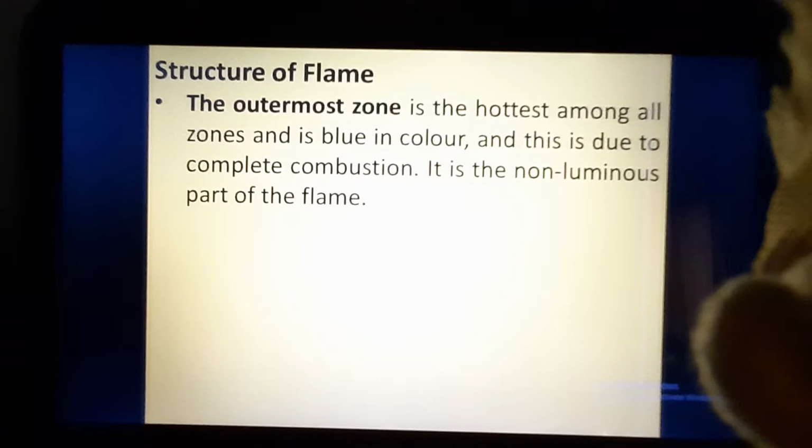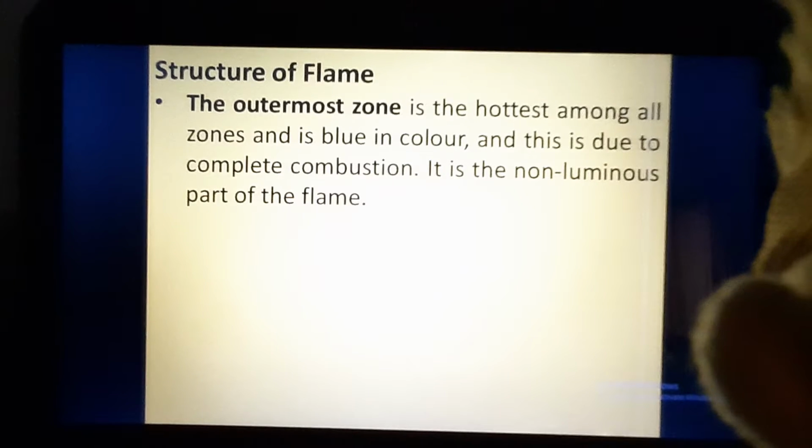The outermost zone is the hottest among all the zones and is blue in color, and this is due to complete combustion. It is the non-luminous part of the flame. Whenever there is complete combustion, if you remember, we studied types of combustion in our previous lecture, the combustible substance is completely reacting with oxygen, and oxygen is present in ample amount. Because of that complete combustion, more and more heat is produced.